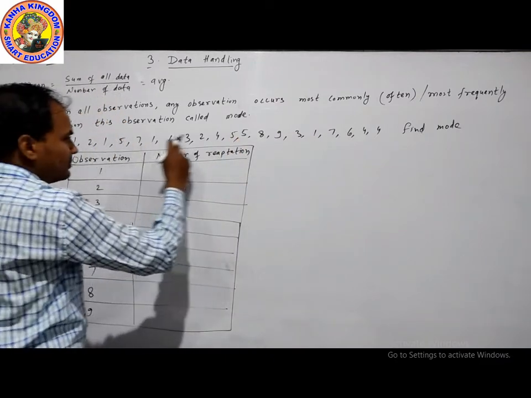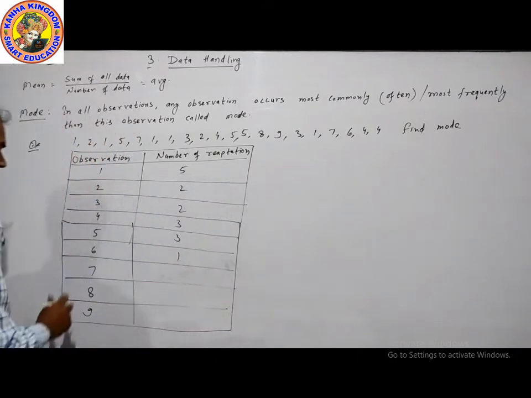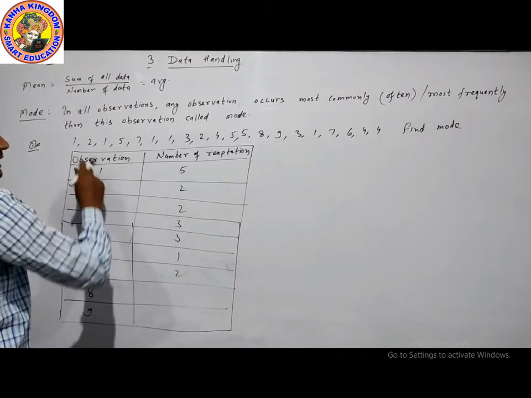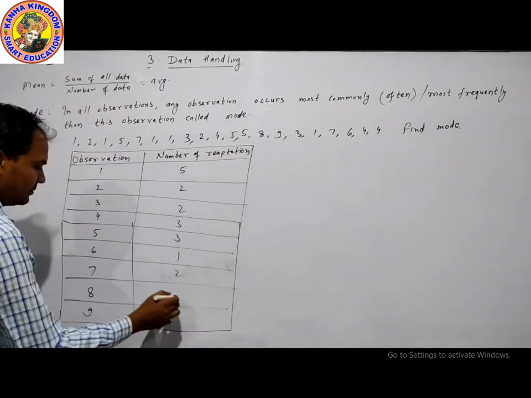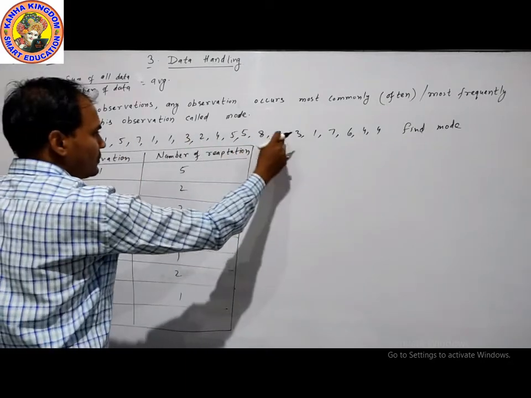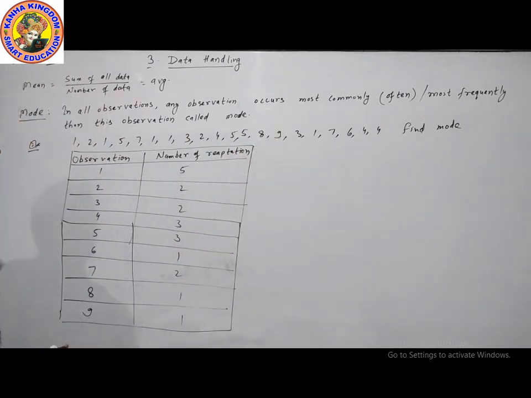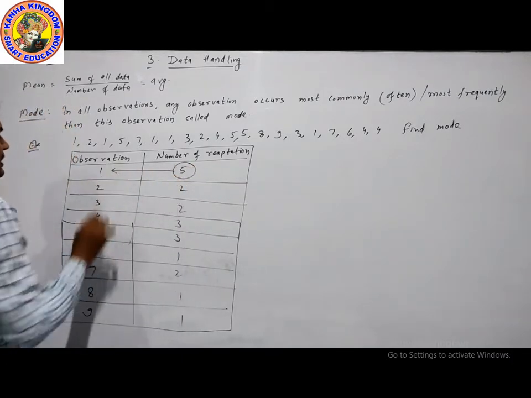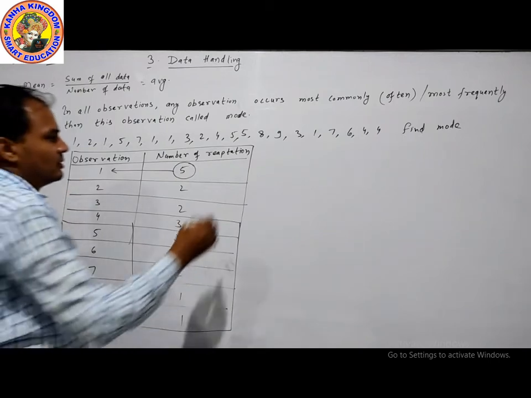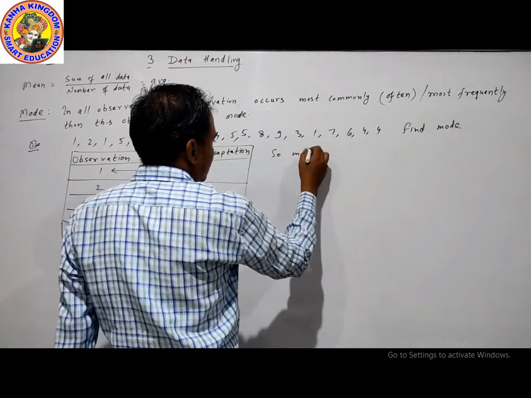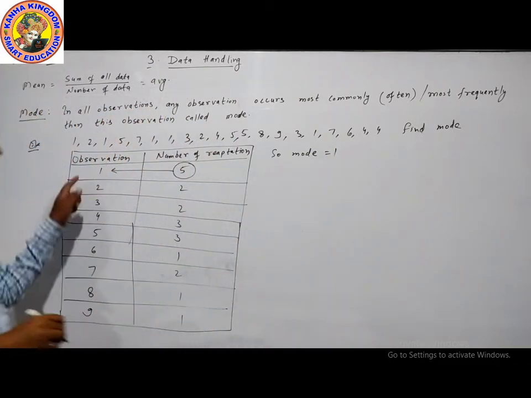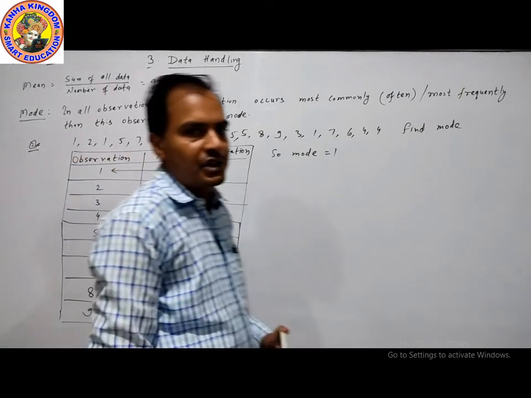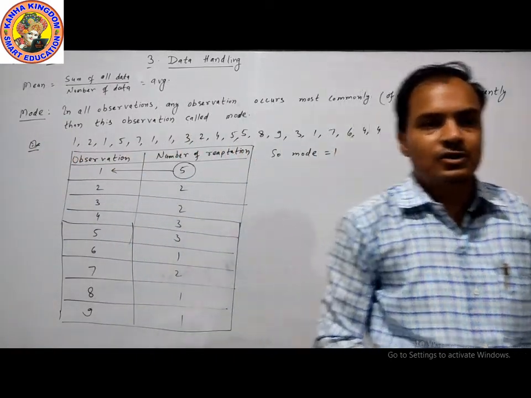Now 6, only 1 time. Now 7, 2 times. Now 8, only one time. Now 9, only one time. So the highest number of repetition is 5. Which observation? Observation 1. So mode is equal to 1. The data is called the mode. You can take a screenshot of this. We will move to our next topic.